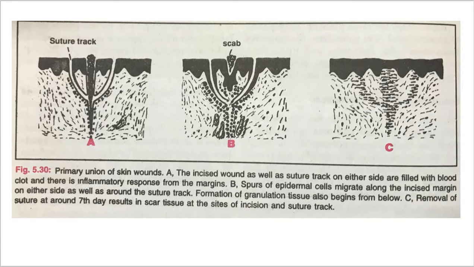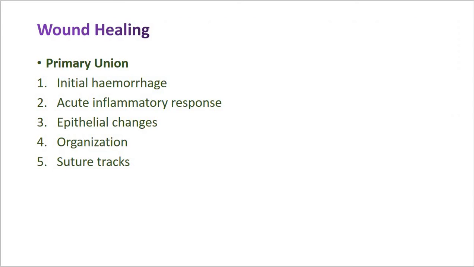The sequence of events is described as initial hemorrhage, acute inflammatory response, epithelial changes, organization and suture tracts. In the case of initial hemorrhage, immediately after injury the space between the approximated surfaces of the incised wound is filled with blood, which then clots and seals the wound against dehydration and infection.